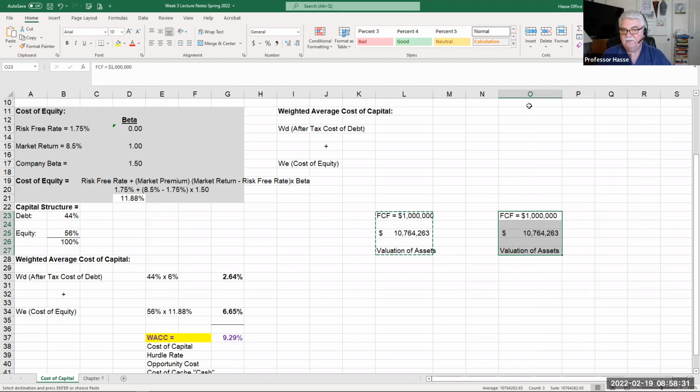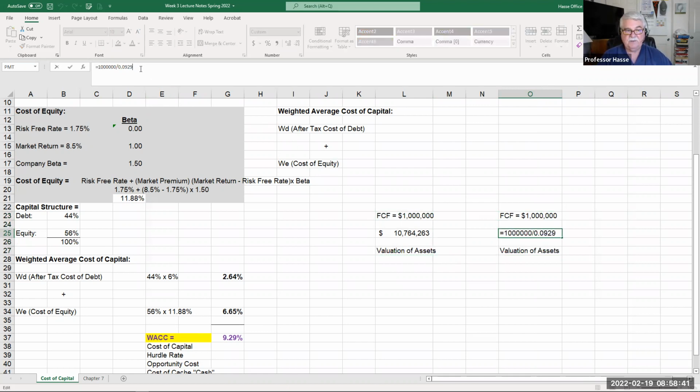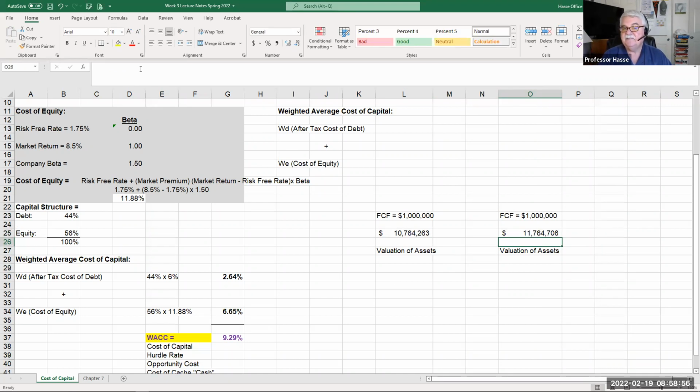If I take this calculation and then, due to my company strategy and efficiency, let's say I decide that I can bring my weighted average cost of capital down to 8.5% in the next year. If I lower my cost of capital by efficiency, by getting rid of debt, by making more money, reducing my risk to 8.5%, notice what the value of my assets becomes: $11,764,706.